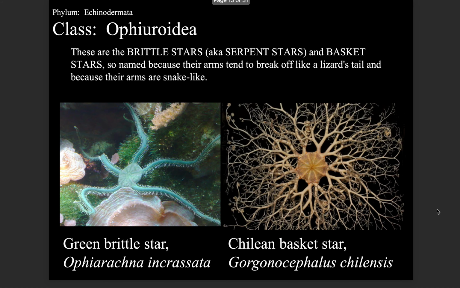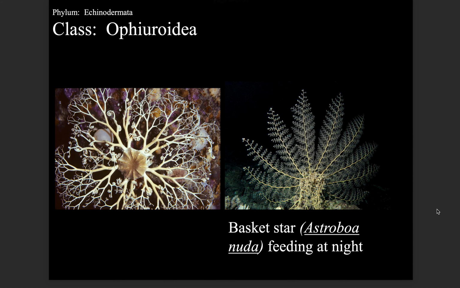These are the brittle stars, also known as serpent stars, and basket stars, so named because their arms tend to break off like a lizard's tail and because their arms are snake-like. Green brittle star. Chilean basket star. Basket star, Astrogomphus, feeding at night.